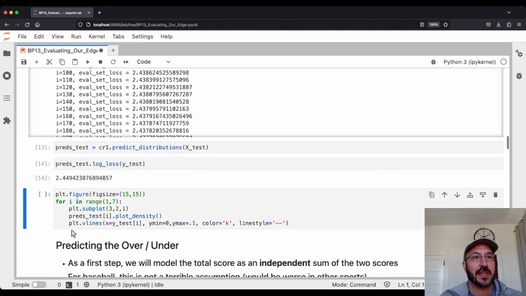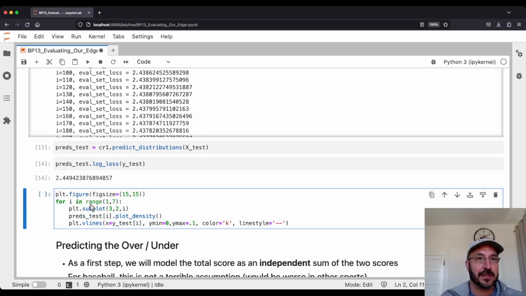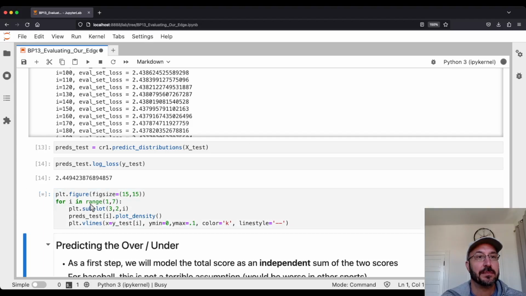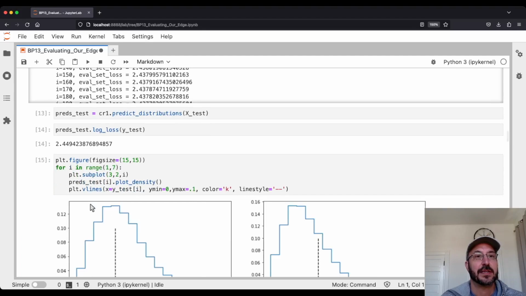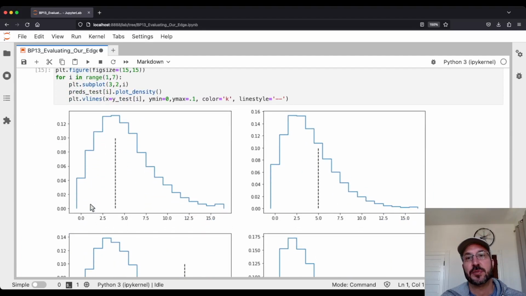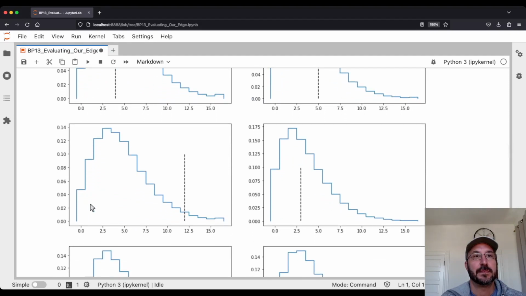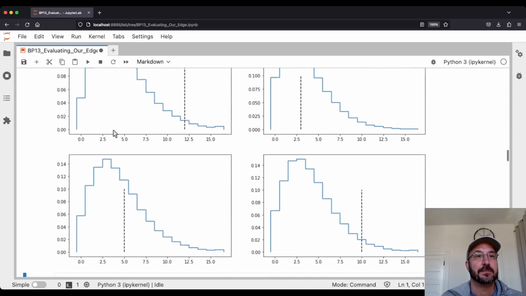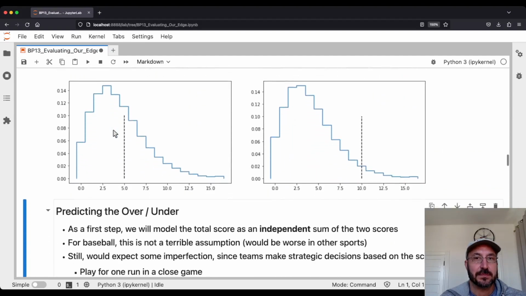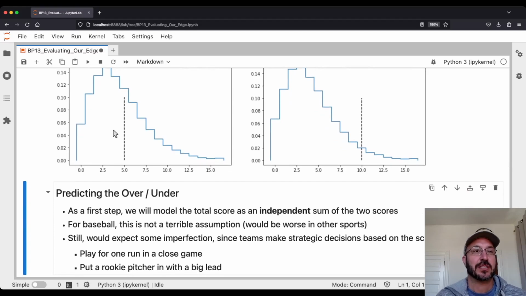And now if you look at the log loss, this is the value we get. Hard to know really what to make of that without any context. But again, we can look at some of the distributions we get out of this model. And again, you see they have different shapes. Sometimes they max at 2, sometimes they max at 3. But this shows us what's actually coming out of our model.